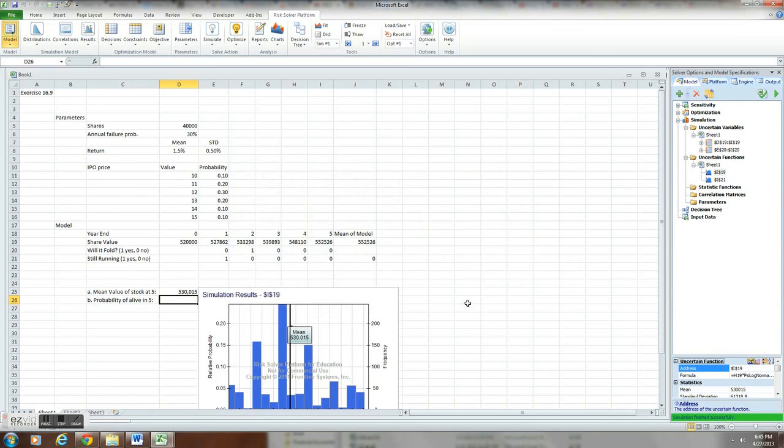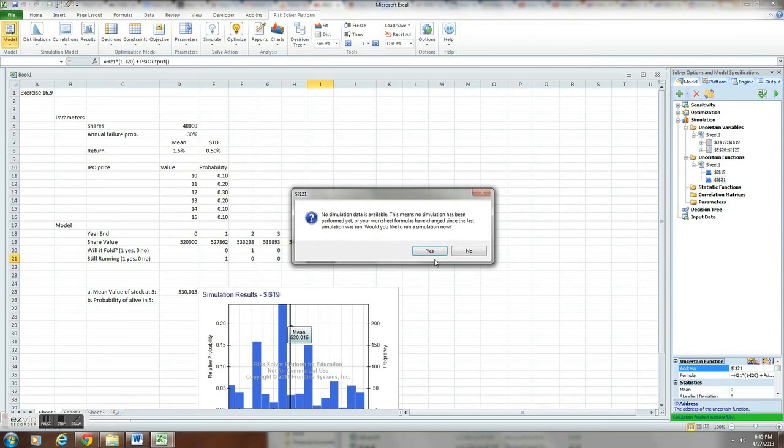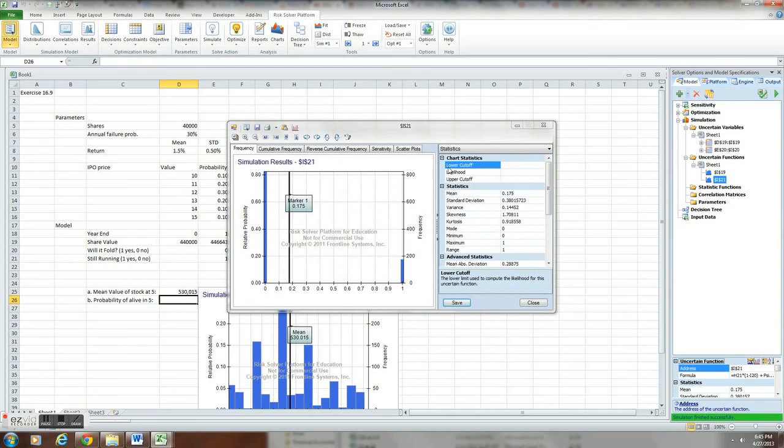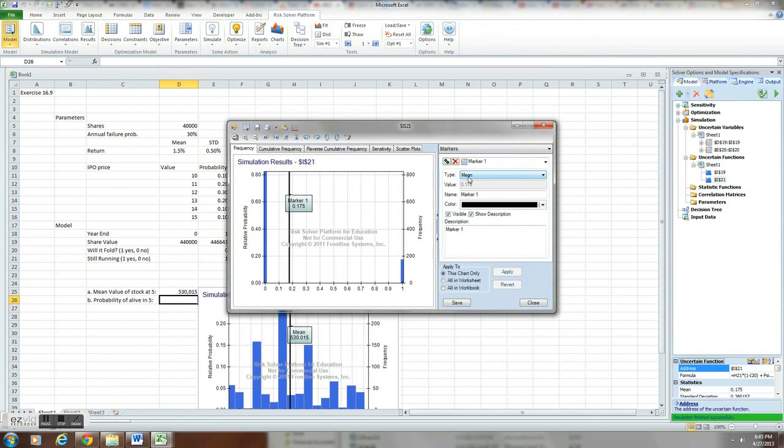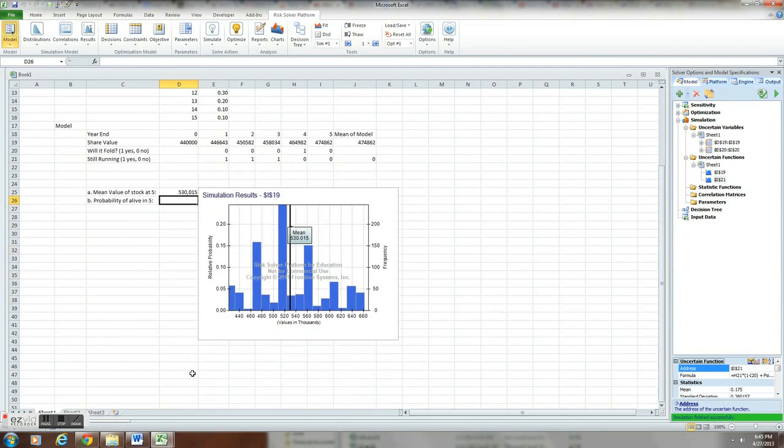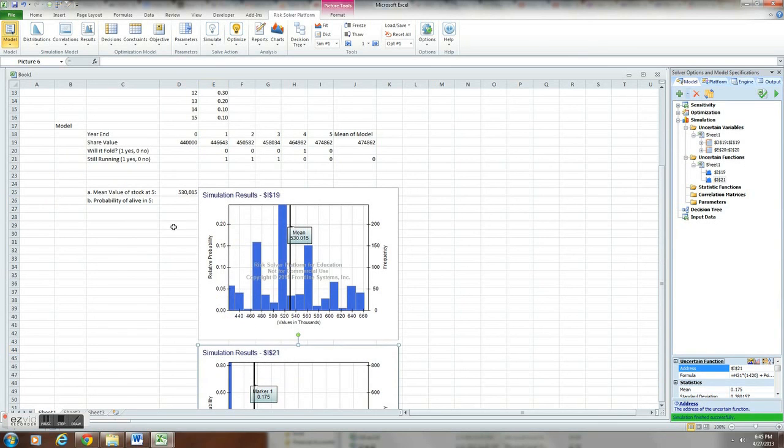And then we're going to do the same, run the simulation for our other question, part B here, the probability that the company will be alive in 5 years. So we'll go up here, run the simulation, yes, and right here we have it. I've already gone in here with the markers and set up the mean. But yeah, 17.5% chance that the company will be alive in 5 years. So again, copy, paste, and we'll just enter this in here as 0.175 or 17.5%. I already formatted that previously.